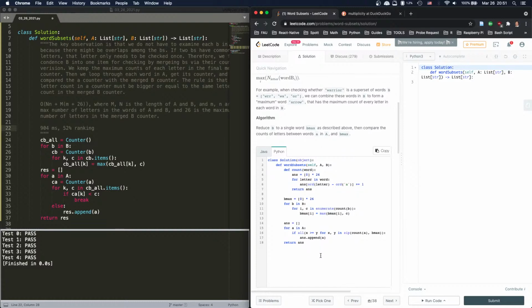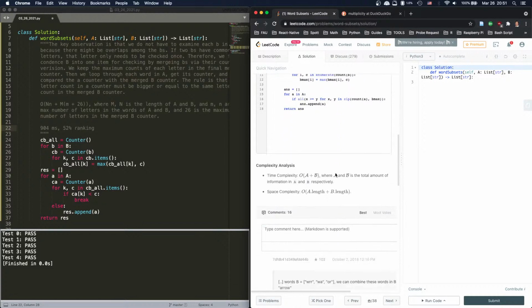And then answer. We are going to zip counter A. Okay. Yeah, we use this. You can do that. It's the same solution, exactly the same solution, but they just use a slightly different implementation. They don't use a counter, they use an array, but it's basically the same idea. All right then, that's good.